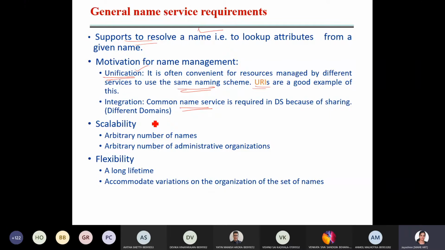Then it has to be scalable. Scalable means it should be able to handle many names. These names are not fixed every time; they keep changing or keep being added. So there is an arbitrary number of administrators. There are a number of organizations, and multiple organizations are going to register their own names, their own servers, everything. Okay, it has to be flexible.